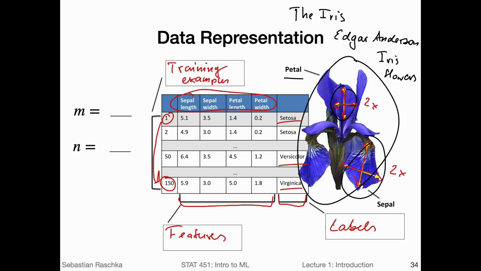So n would be the number of training examples, that is 150. And we have m equals 4 features. So 1, 2, 3, 4. And that is the popular Iris dataset that we will be working with throughout the semester when we look at different machine learning algorithms.